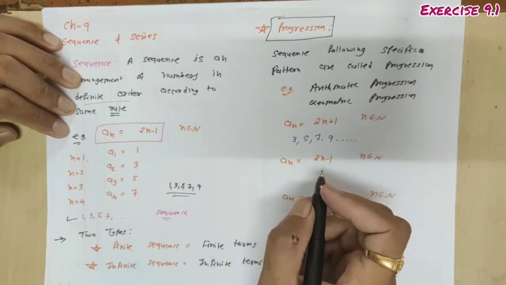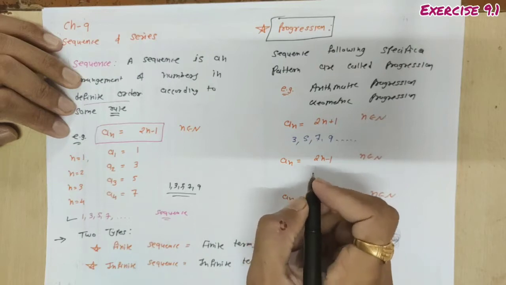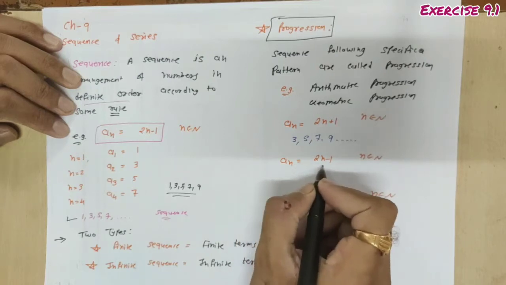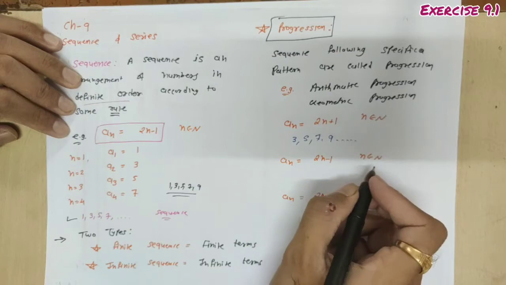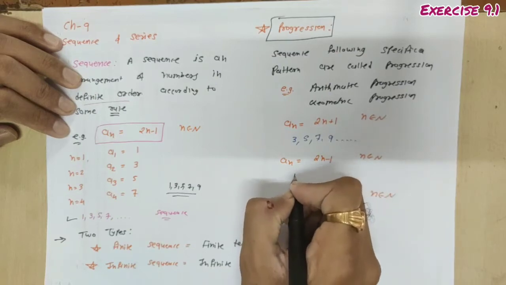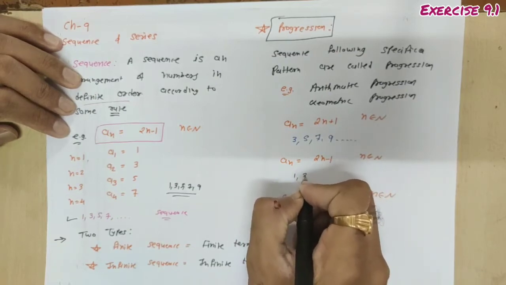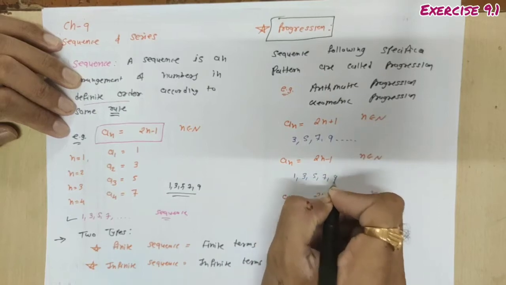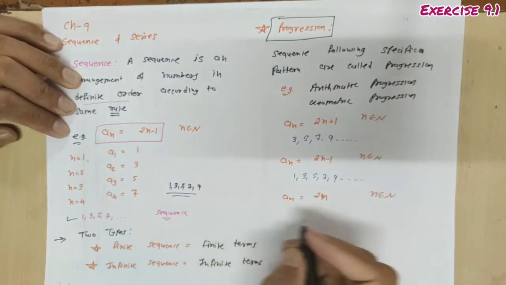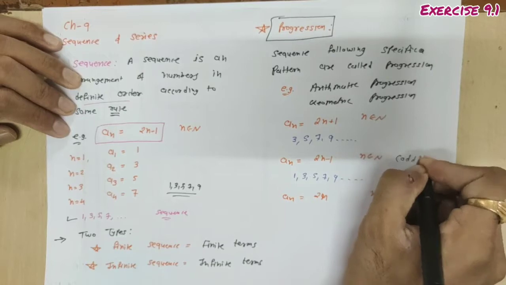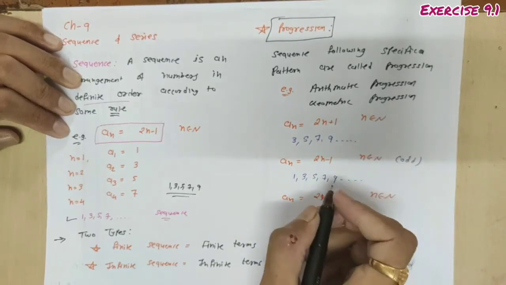तो बताएगा मुझे arithmetic progression की जो property थी वो a n equal to 2n minus 1 ले ले. So here if you put n equal to 1, so we are getting 1, 3, 5, 7, 9 ऐसे मिलेगा. This is nothing but the odd numbers, है ना? This is the sequence of odd numbers.